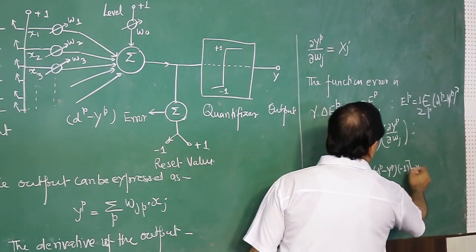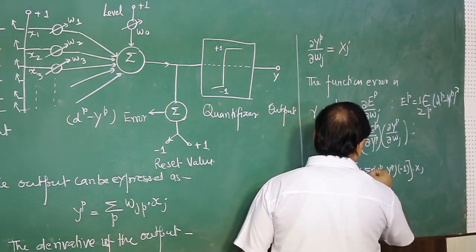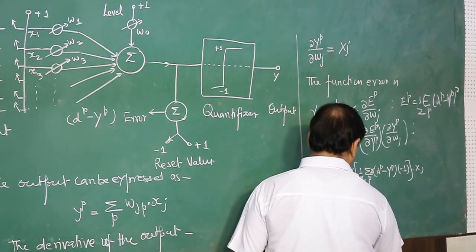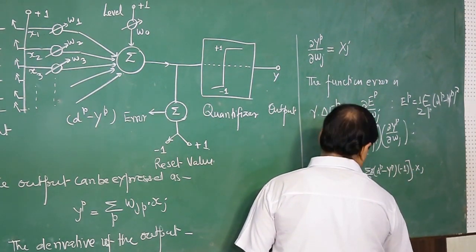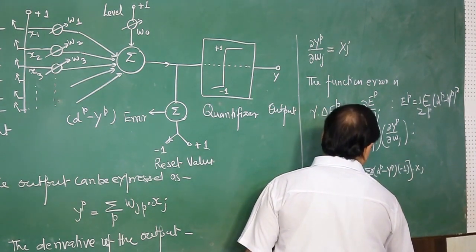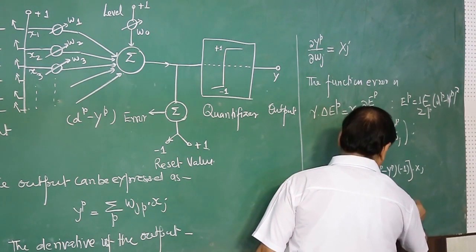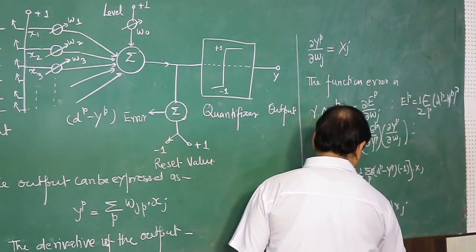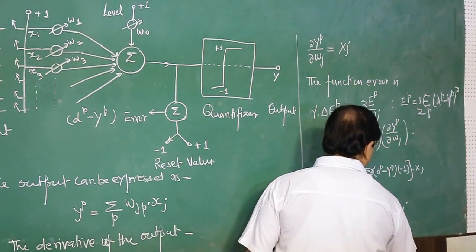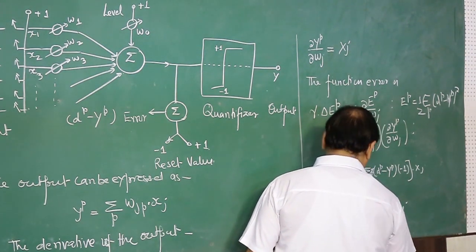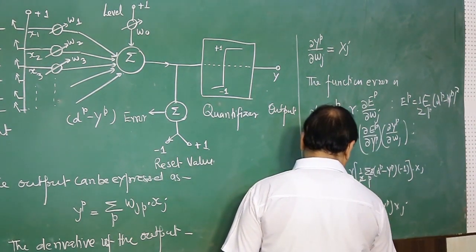So what we have here is 2 as well. This 2 cancels, the minus and minus make a plus, and this is d p minus y p and x j. So this is gamma delta p into x j, this is delta E p.